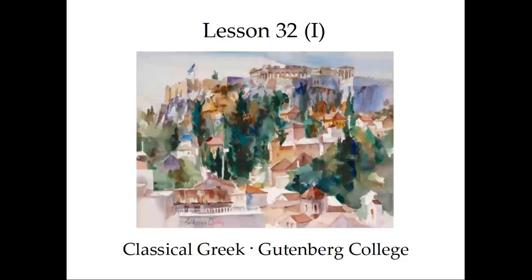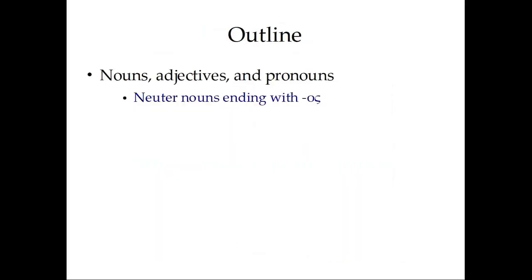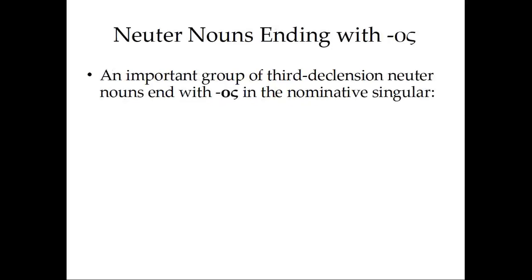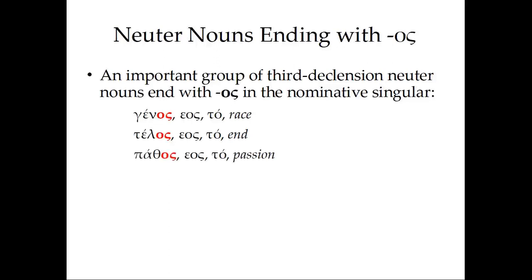Lesson 32, Section 1. In this presentation, we'll be talking about neuter nouns ending with -os. An important group of third declension neuter nouns end with -os in the nominative singular, and of course the nominative, accusative, and vocative. Genos, race, telos, and pathos, passion.